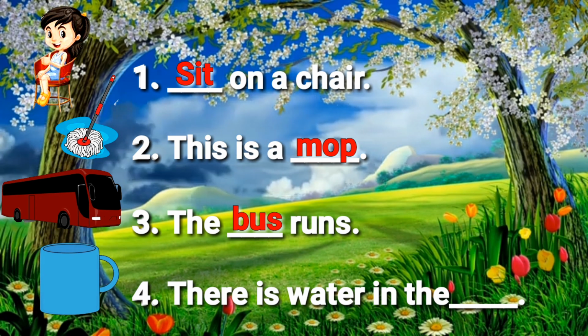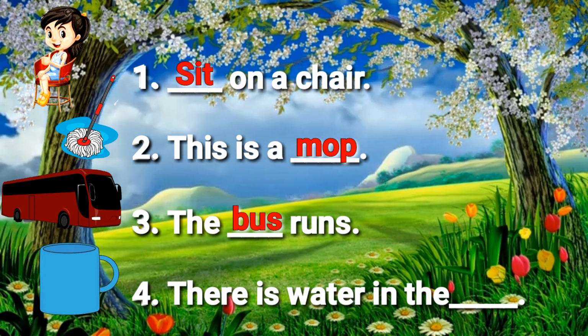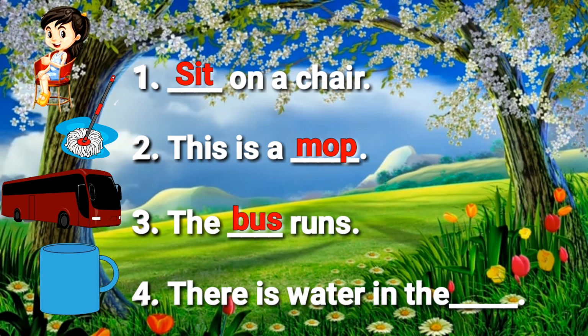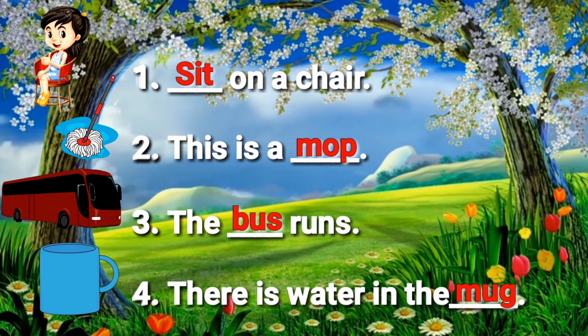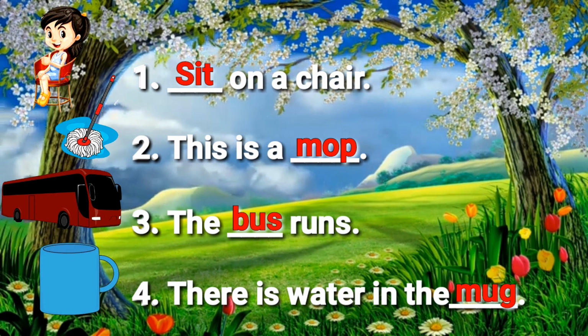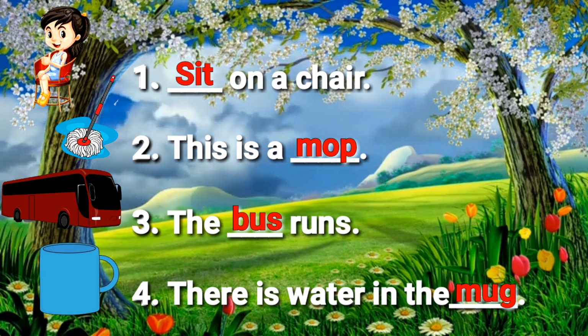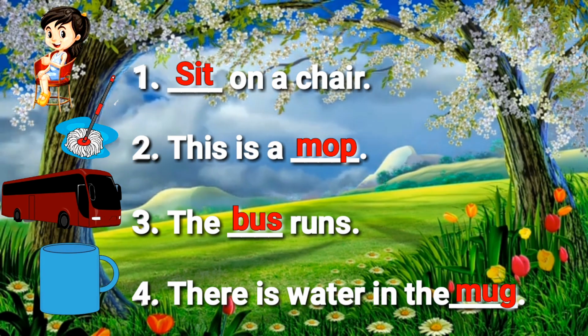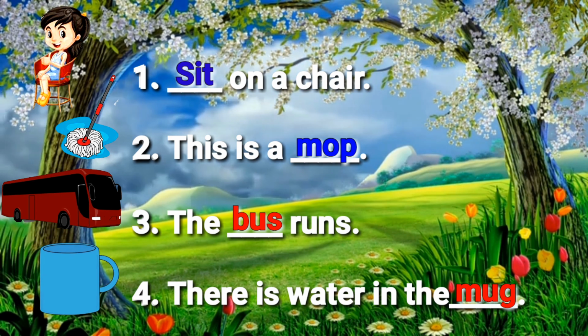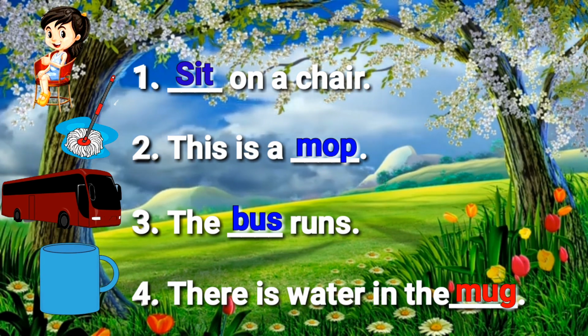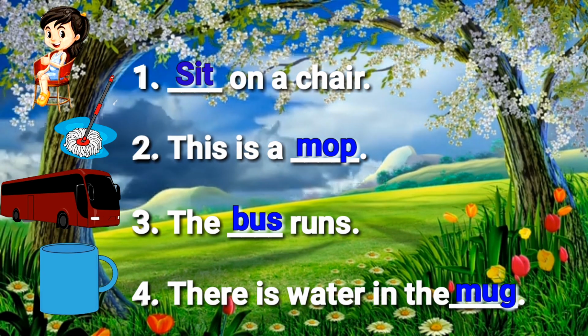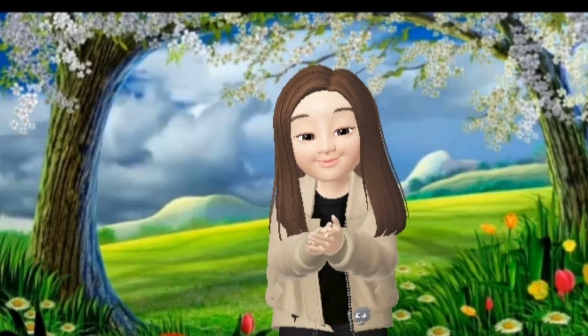The correct answer is bus. And 4. There is water in the mug. That's correct. Let us read the answers once again. Sit, mop, bus, and mug. Good job, kids!